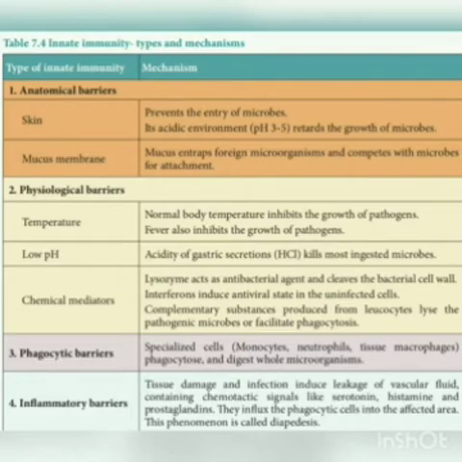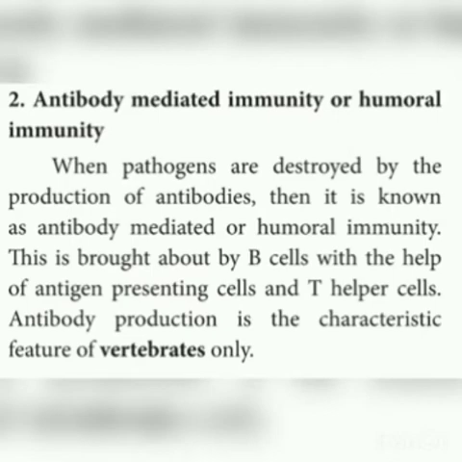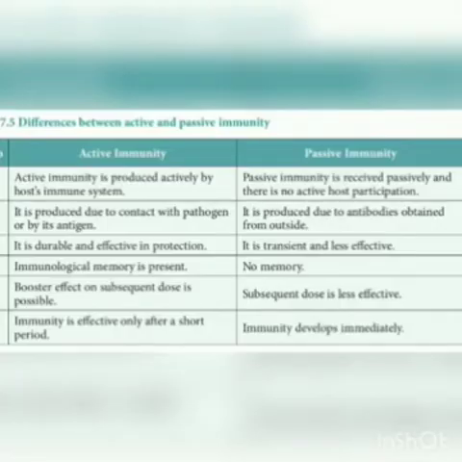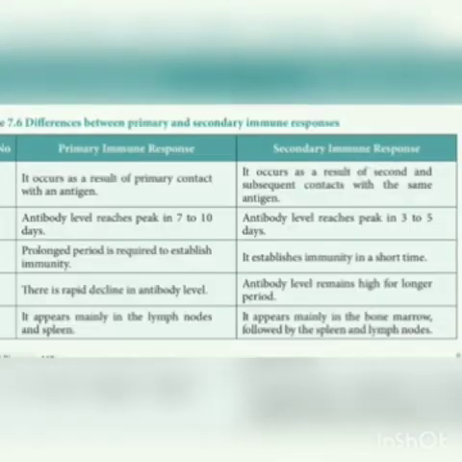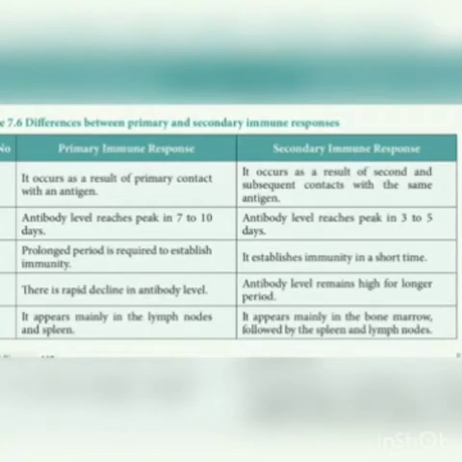And then you have to study. There are so many questions in differences. For example, what is the difference between cell-mediated immunity and humoral immunity? Humoral immunity is nothing but antibody-mediated immunity. Okay, active and passive immunity. And then primary response and secondary response, normal cell and cancer cells. There are 4 differences in this lesson. You have to revise all the 4 differences, right?